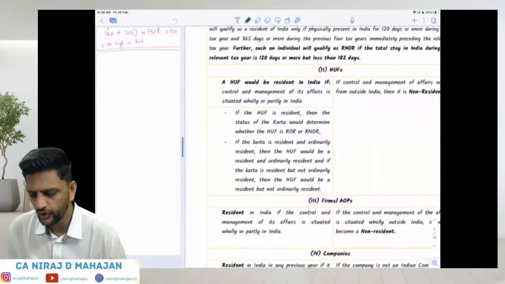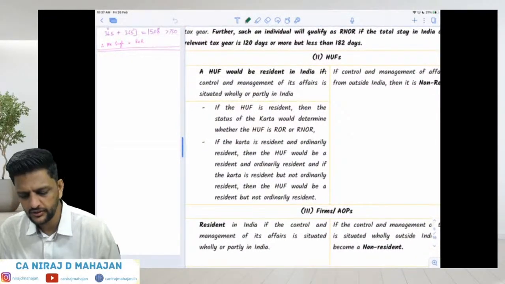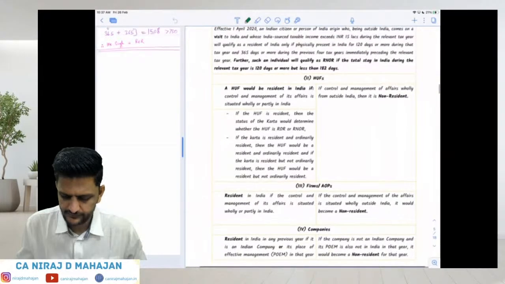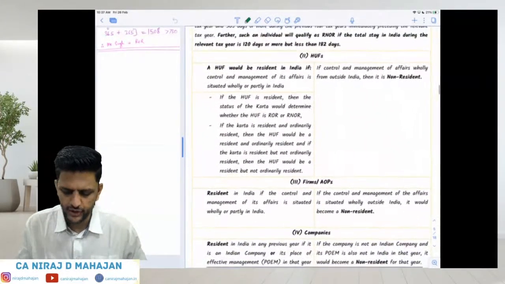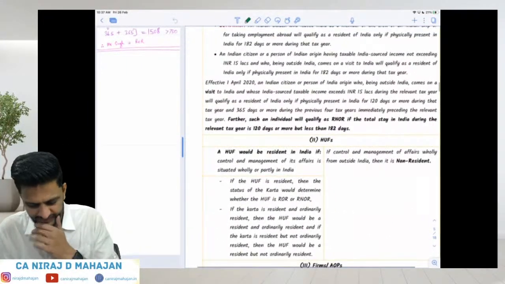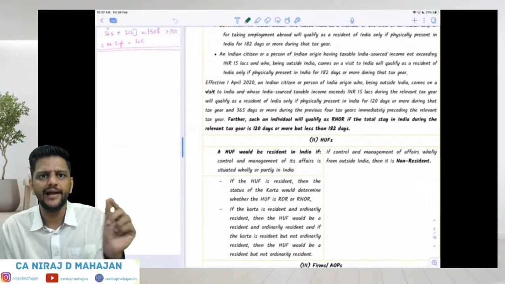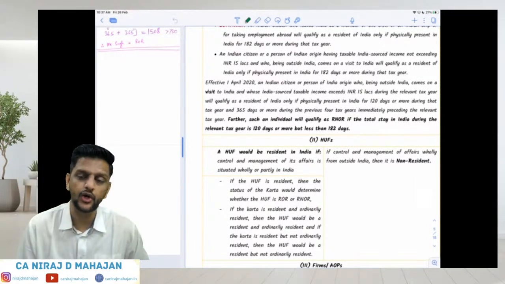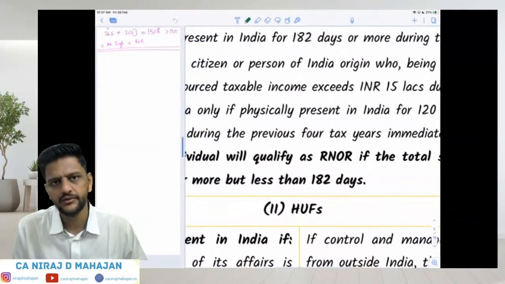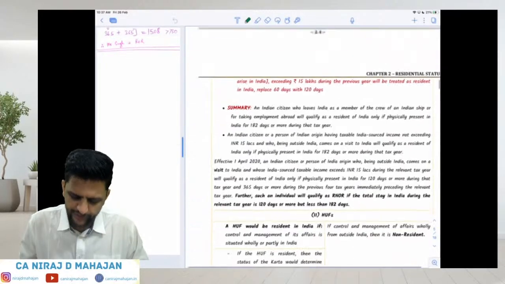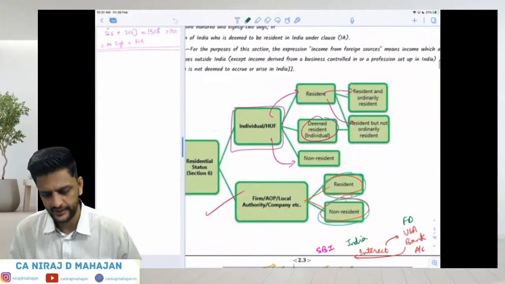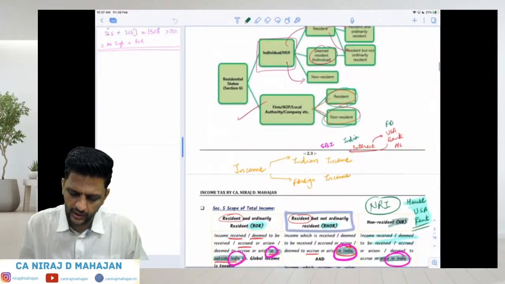HUF. HUF means what? Hindu undivided families. Please pay attention. Now, an individual can travel in India and outside India, so we can be ROR, RNOR, or NR. But HUF is as such a legal entity, right? It cannot travel. But still, in HUF, we are also going to say the same thing: ROR, RNOR, or NR.